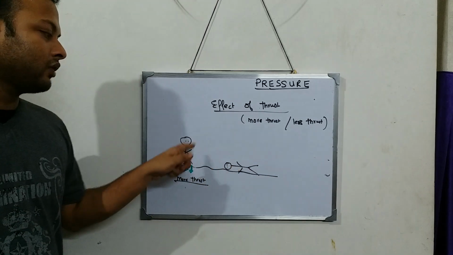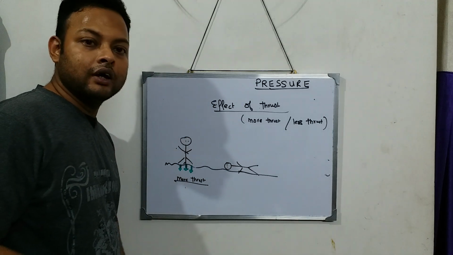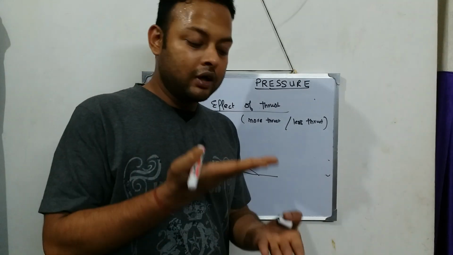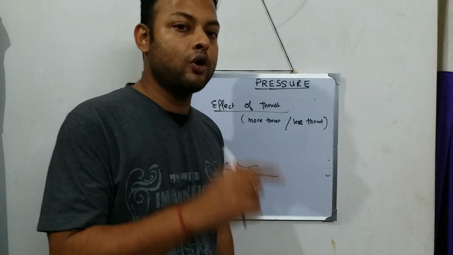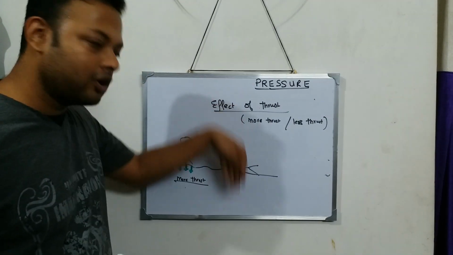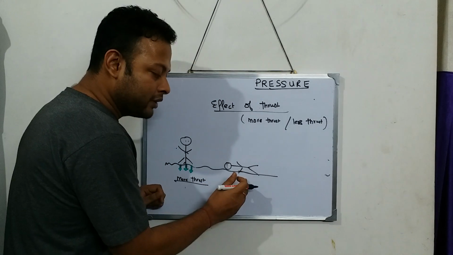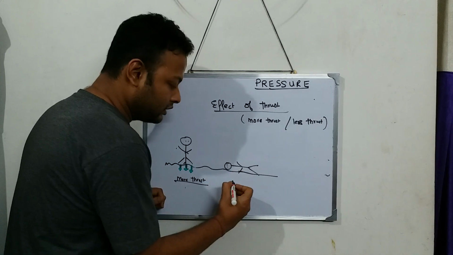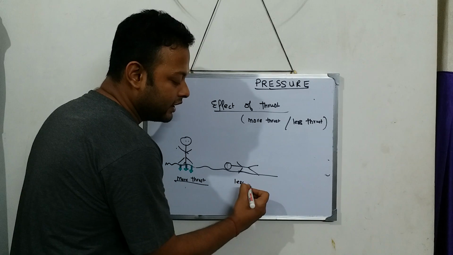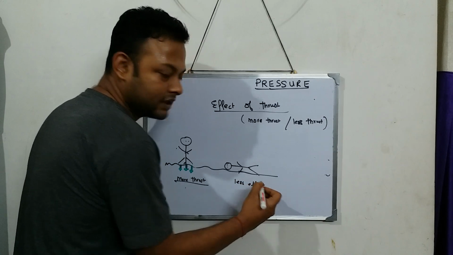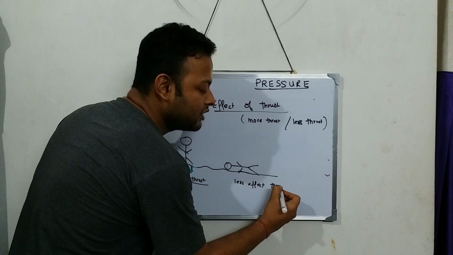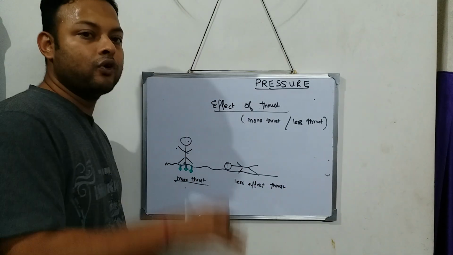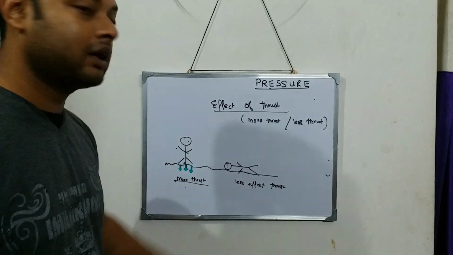Now the same person is lying down on the ground. What happens? That time the person is not sinking, the person is not going down. Means what? If the person is lying down, there is less effect of thrust. Less effect of thrust means less force is applied by him on the ground.